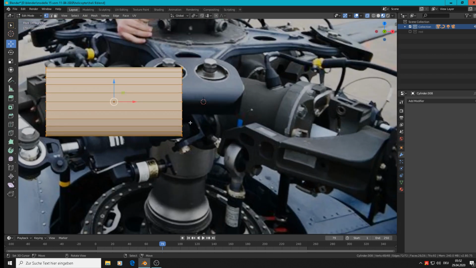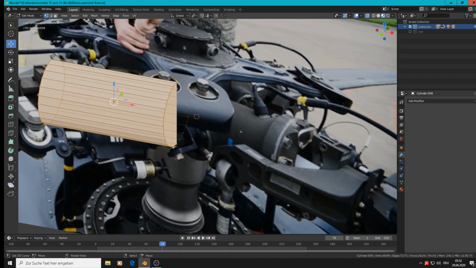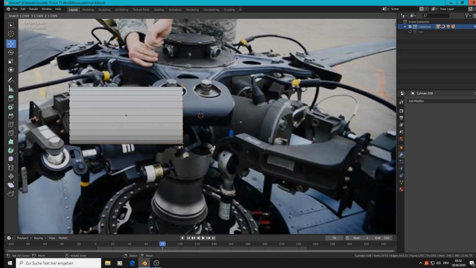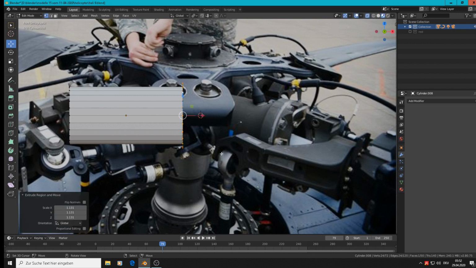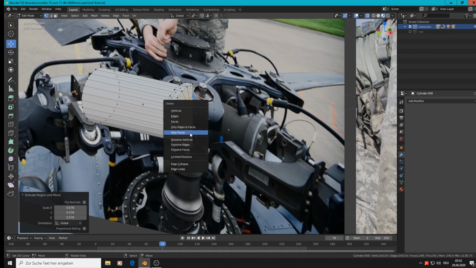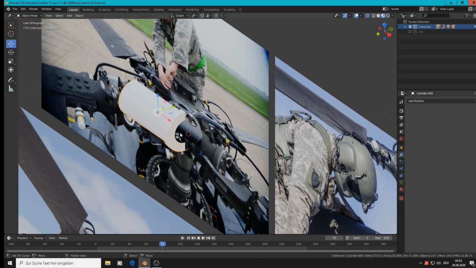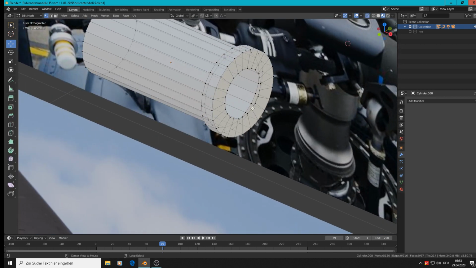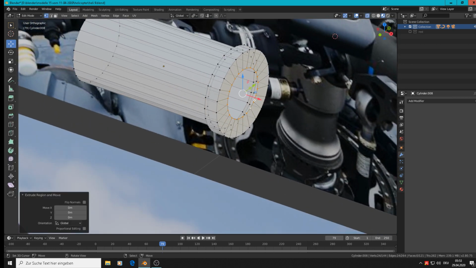Then we take the front and extrude, scale them, and extrude forward, and extrude scale again. We need a hole in the middle, and X, delete only faces. Now it just opens up. Good. We have to intrude that one. So extrude and push it back.